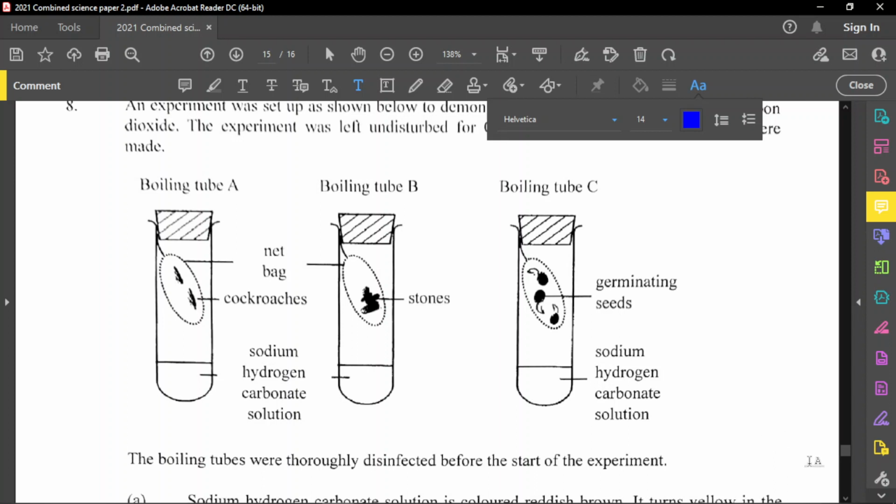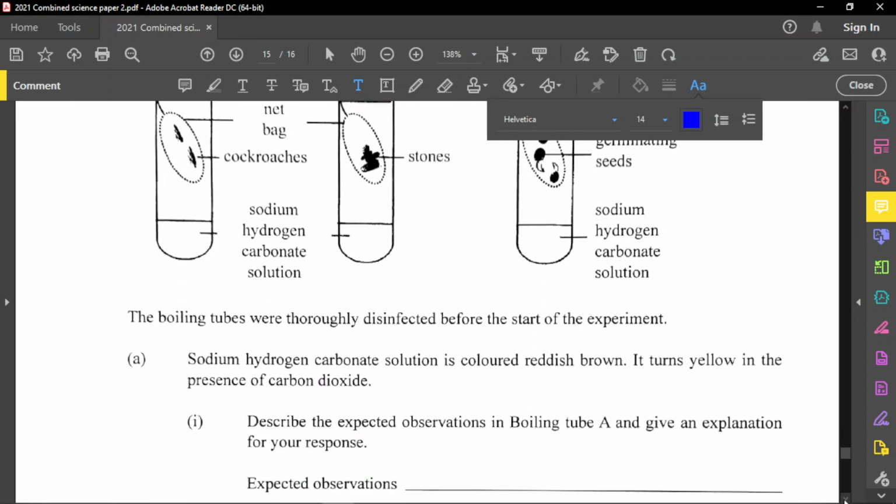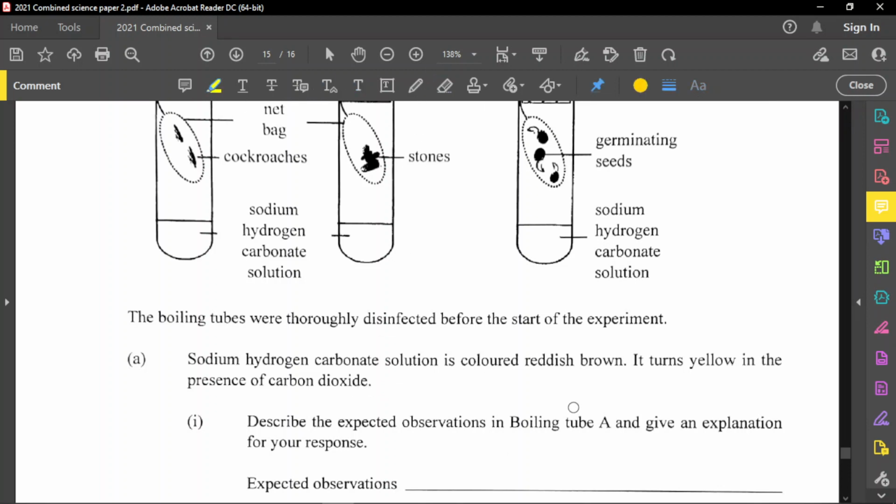Now, the boiling tubes were thoroughly disinfected before the start of the experiment, just to make sure there's no contamination. The sodium hydrogen carbonate solution is colored reddish brown. It turns yellow in the presence of carbon dioxide. This is very useful information. So if carbon dioxide is present, it should move from reddish brown into yellow.